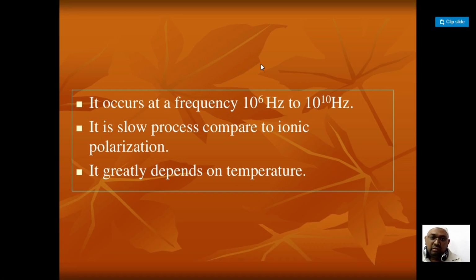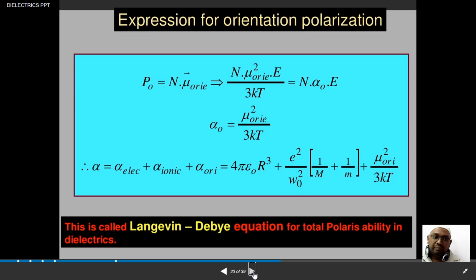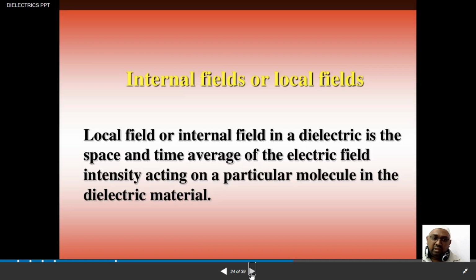It is a very slow process compared to ionic polarization, and it is greatly dependent upon temperature. Previously, electronic and ionic polarization were independent of temperature, but here you find that it is dependent on temperature. We are not deriving it.